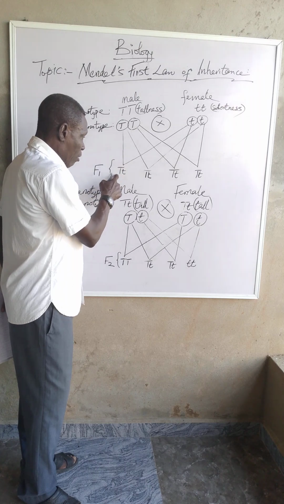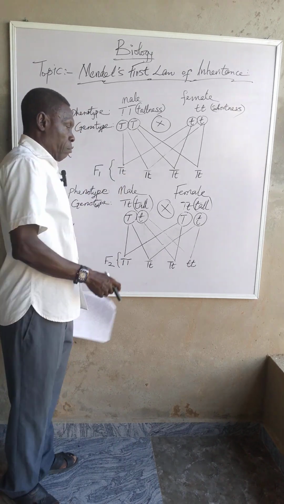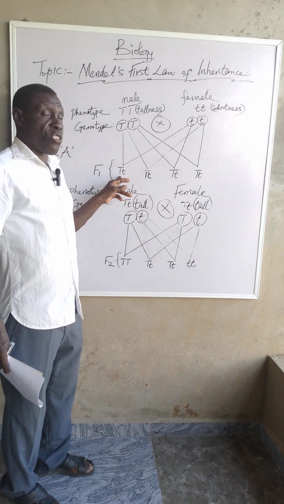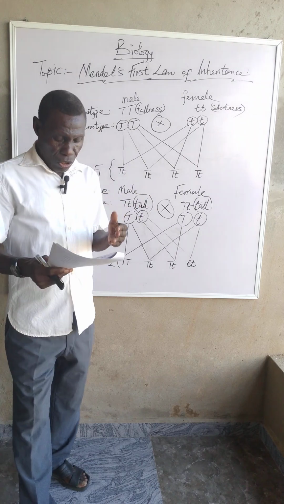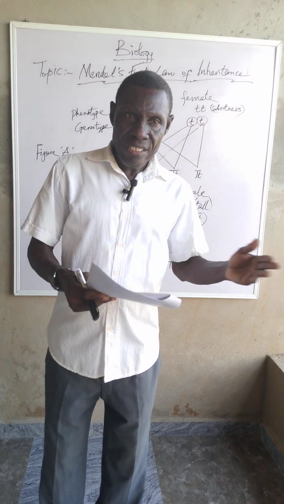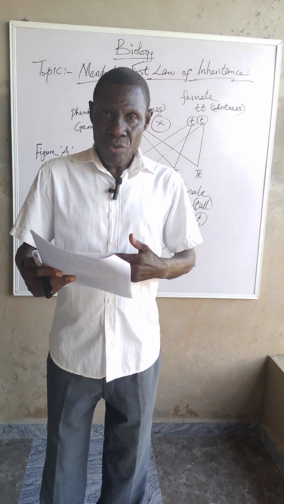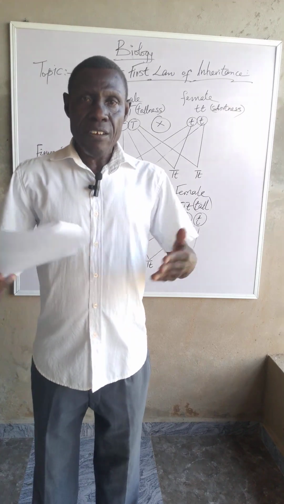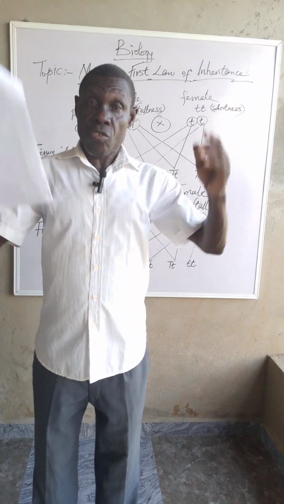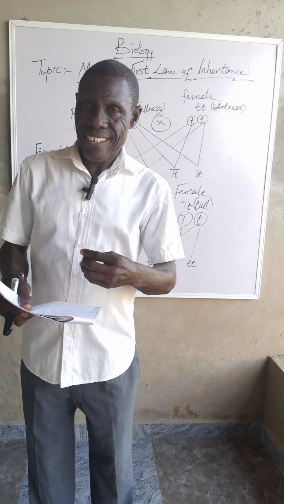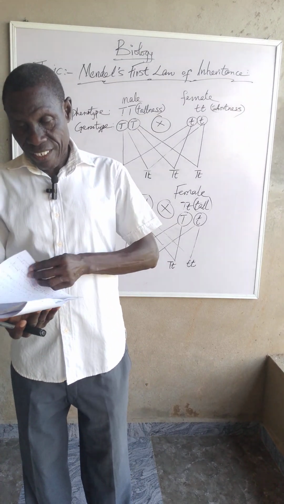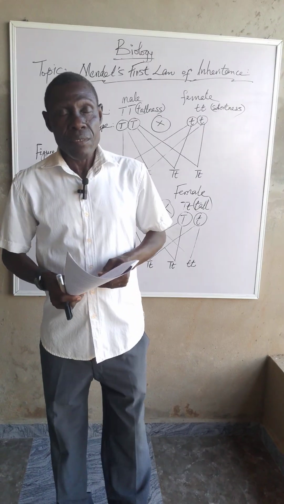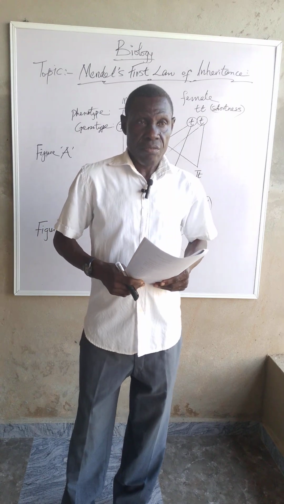It means he has two genes here. One is carrying the trait of tallness, one is carrying the trait of shortness. Because tallness and shortness are not the same, we say it's a heterozygous individual. Though in physical appearance he looks very tall, he is a carrier of the gene for shortness. So this is the explanation of Mendel's first law of segregation.